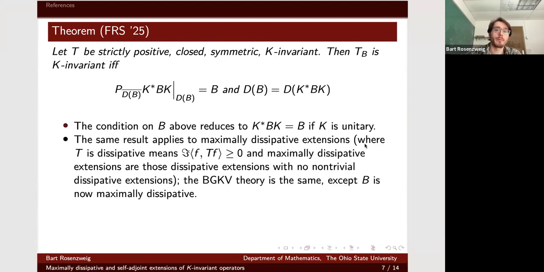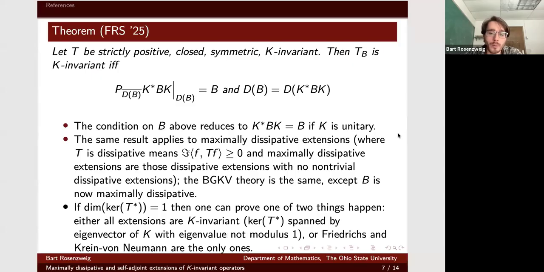Okay. And also, I'm contractually obligated to talk about maximally dissipative extensions because those are the first two words of the title. But basically, all the Biermann-Krein-Wischig theory also goes through for maximally dissipative extensions of symmetric operators, where now the auxiliary operator B is a maximally dissipative operator rather than a self-adjoint operator. But all this is still true.